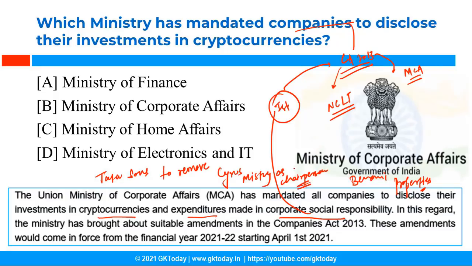So what is this entire story? Long story short, Cyrus Mistry was removed as chairperson and later he was removed from the board of the company. So he approached NCLT. Then the decision of NCLT was challenged in NCLAT. What is NCLAT? It is the National Company Law Appellate Tribunal. And then the decision of NCLAT was challenged in higher courts, and the final decision was given by the Supreme Court